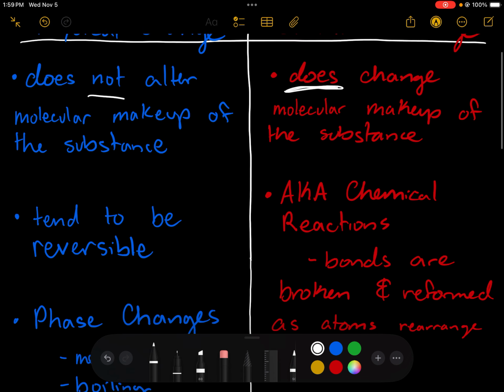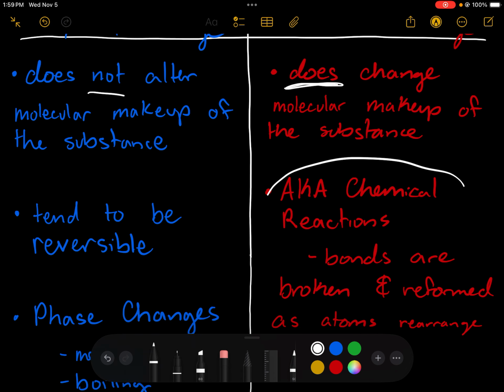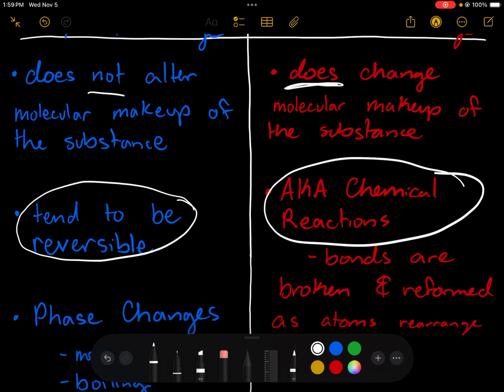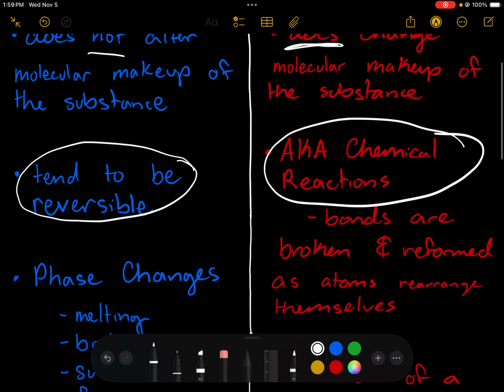Another term for chemical changes is a chemical reaction. So any reaction that is going to alter the chemical makeup of a substance would qualify as a chemical change. Physical changes, on the whole, tend to be reversible, whereas chemical changes don't tend to be reversible as often, though there are absolutely examples of physical changes that are not reversible and chemical changes that are, which we'll explore in a second.